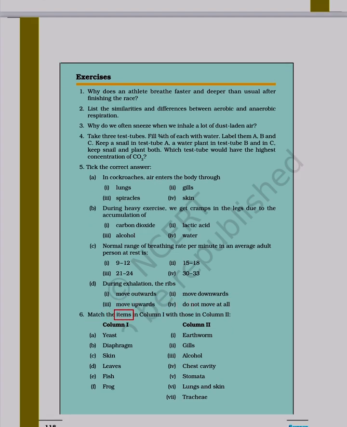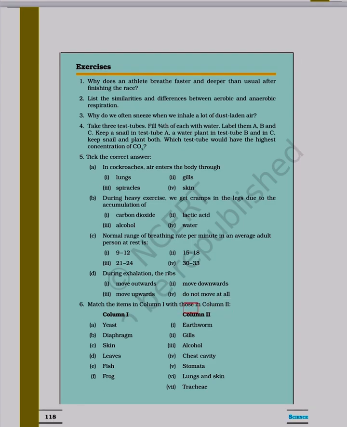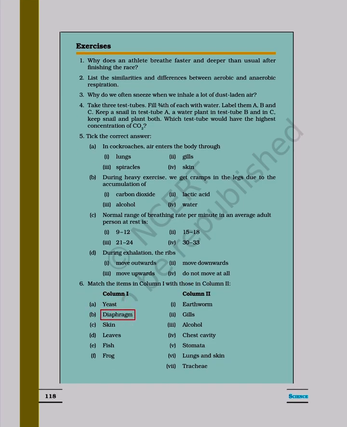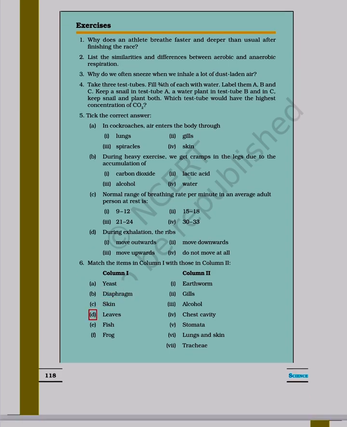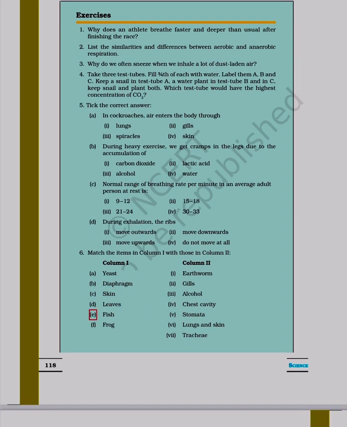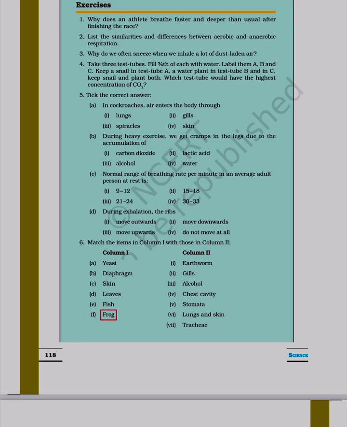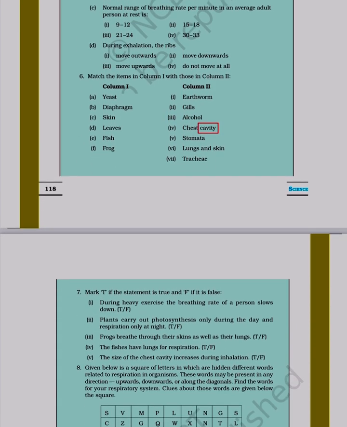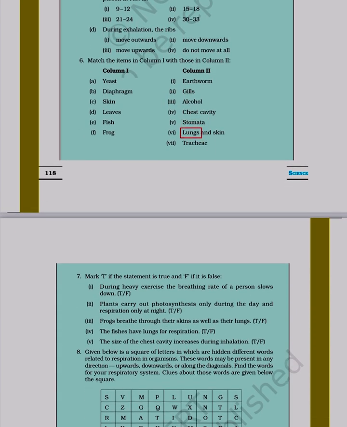6. Match the items in column 1 with those in column 2. Column 1: A. Yeast. B. Diaphragm. C. Skin. D. Leaves. E. Fish. F. Frog. Column 2: 1. Earthworm. 2. Gills. 3. Alcohol. 4. Chest cavity. 5. Stomata. 6. Lungs and skin. 7. Trachea.